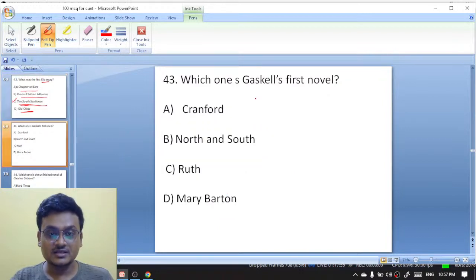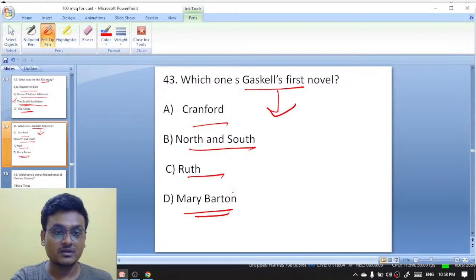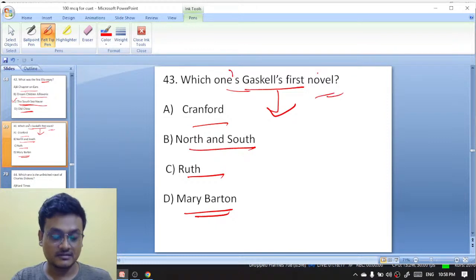Which one is Gaskell's first novel? Elizabeth Gaskell's first novel: Cranford, North and South, Ruth, or Mary Barton?